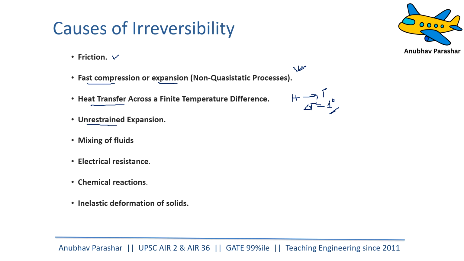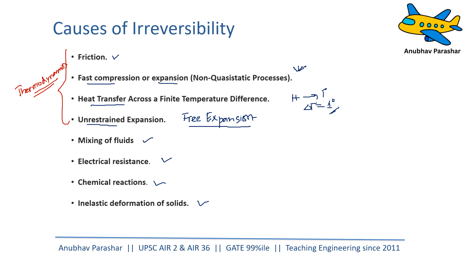Unrestrained expansion simply means free expansion. If you're doing free expansion, it simply cannot be reversed. Mixing of fluids, electrical resistance, chemical reactions, inelastic deformations of solids. So these are all irreversibilities. We need to avoid them. The first four are related to thermodynamics.